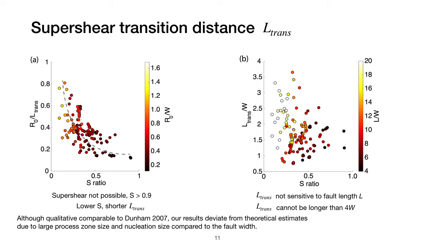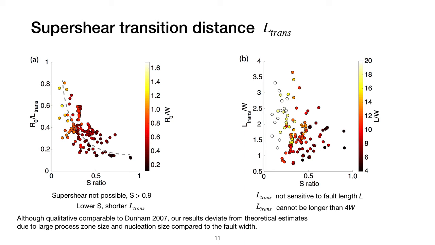However, our results deviate from the exact theoretical estimates in the Dunham paper due to the large process zone size and nucleation size compared to the fault width. And in this limit, the linear fracture mechanics is not valid anymore.